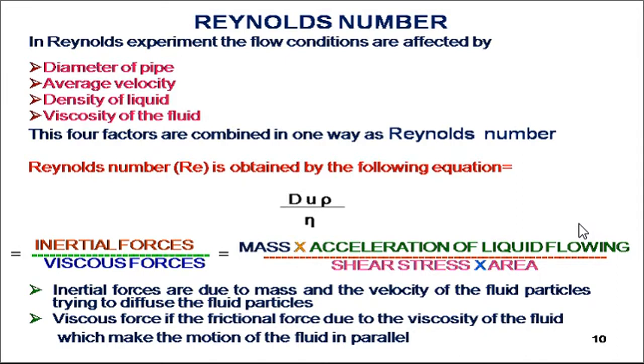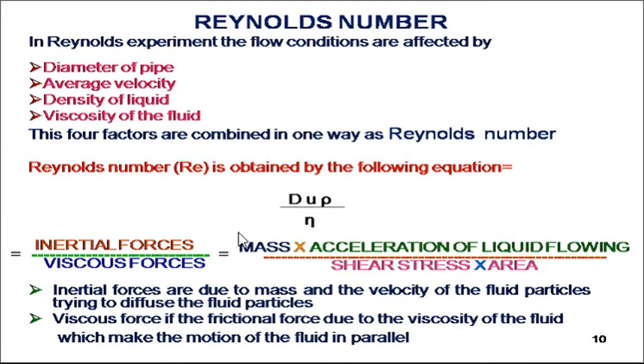Now to the most important part, the Reynolds number. What is called a Reynolds number? It is nothing but a unitless number which is affected by a number of parameters, as I discussed earlier. One of them is the diameter of the pipe, second is the average velocity, third is the density of the liquid, and fourth is the viscosity of the fluid. These four factors are combined as the Reynolds number, and we can denote it as Re, where R is capital and e is small. Re is equal to D U ρ divided by viscosity, which is nothing but the inertial force divided by the viscous force.